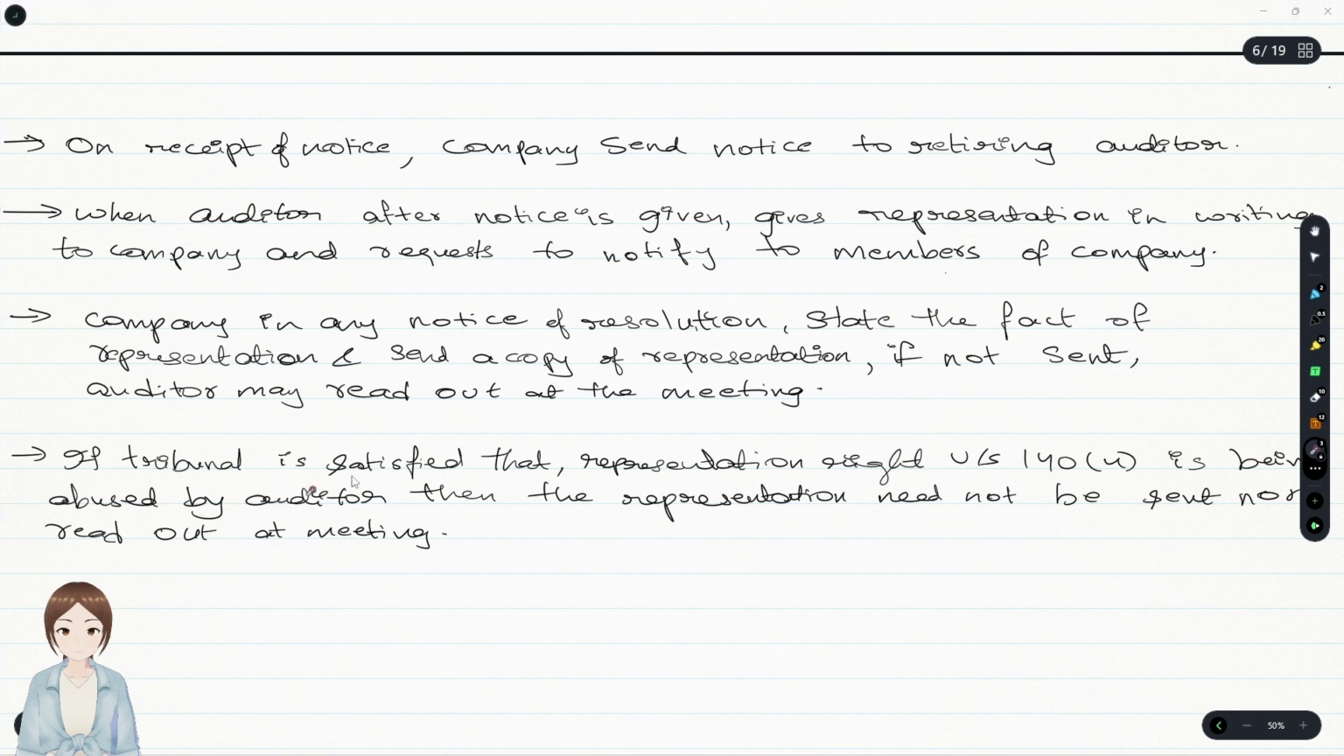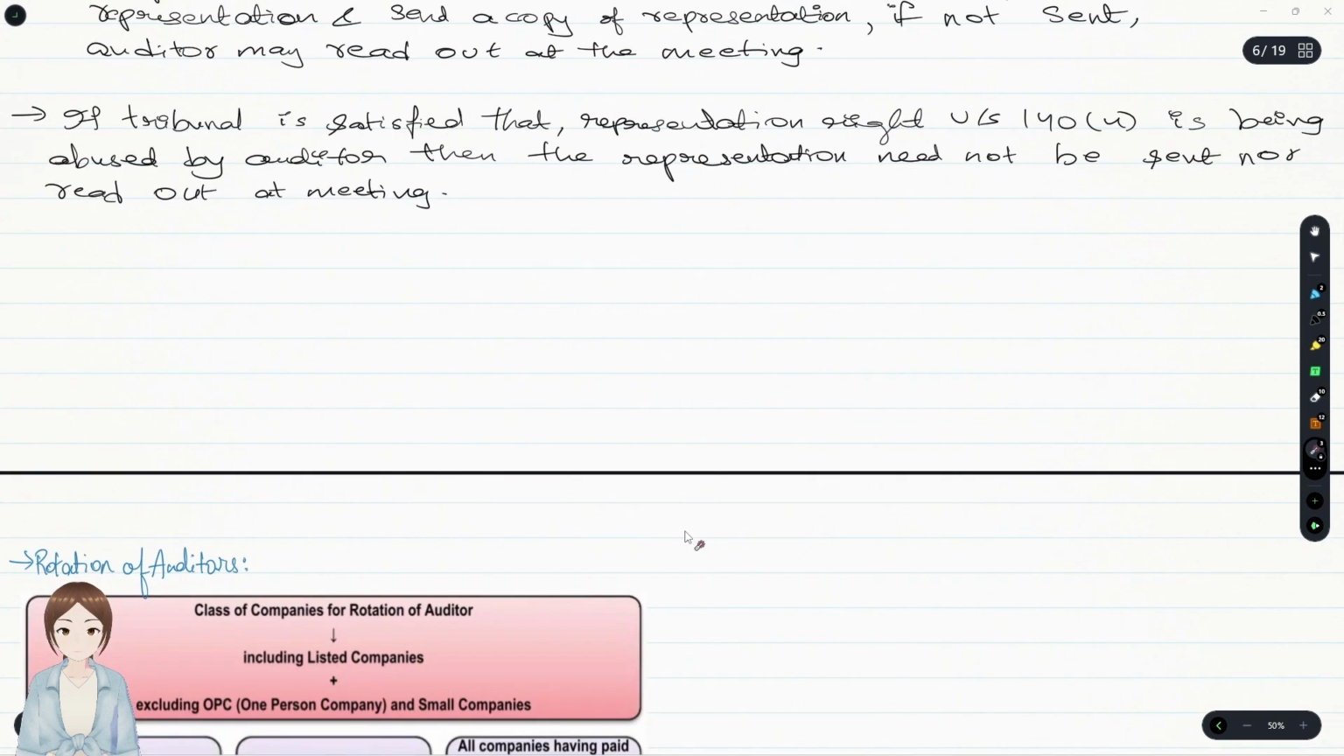Okay. If the Tribunal is satisfied that the representation right given to the auditor is being abused by the auditor, that is, defaming the company or creating panic in the public at large, likewise, which was not fact but only his opinion, then the representation need not be read out nor be sent to the members.